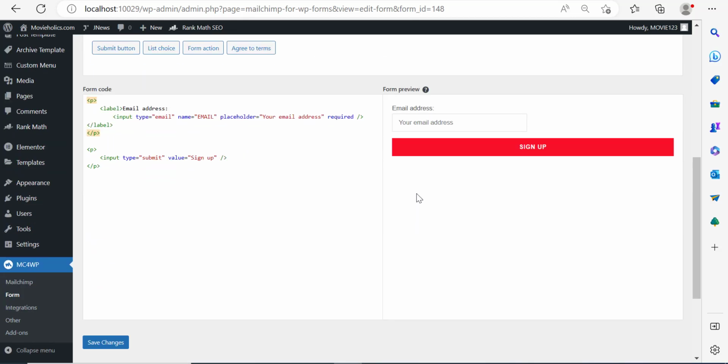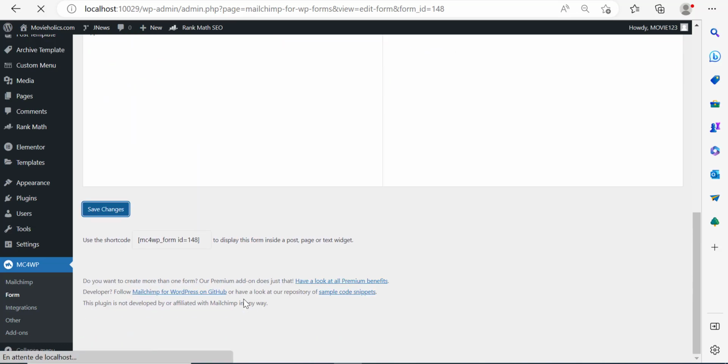And if I scroll down over here, you can see the form preview. This is how it's going to look like. This is the form code. Now you can manipulate this code. You can add more code. You can change this. But I'm just going to keep it as it is. I'm going to click on save changes.